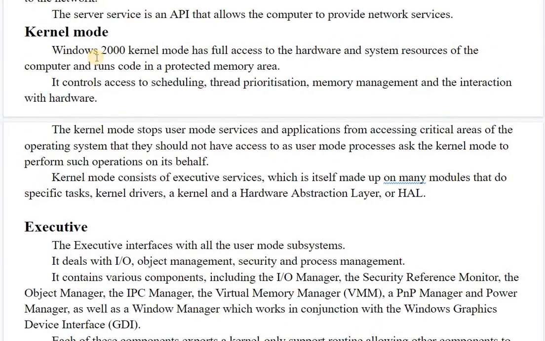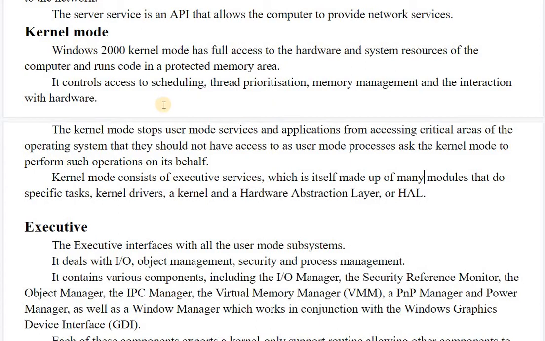So let's see some other functions of kernel mode in Windows 2000. Windows 2000 kernel mode has full access to the hardware and system resources of the computer and runs code in a protected memory area. The kernel mode stops user mode services and applications from accessing critical areas of the operating system that they should not have access to, as user mode processes ask the kernel mode to perform such operations on their behalf.